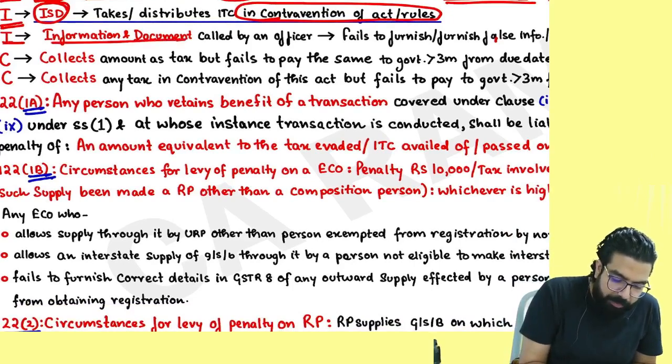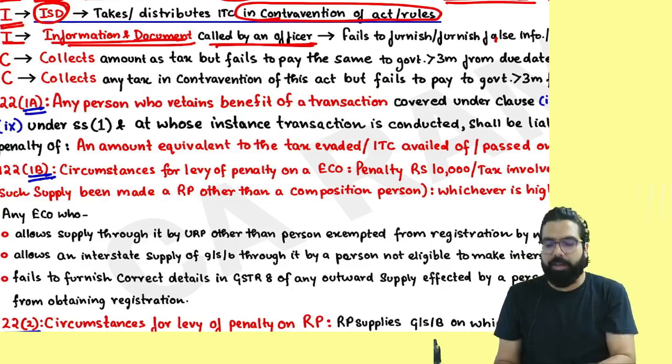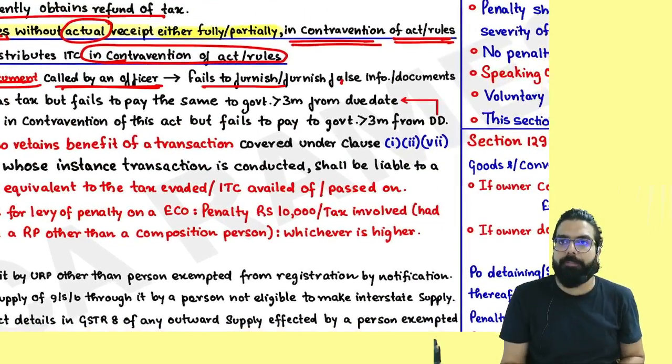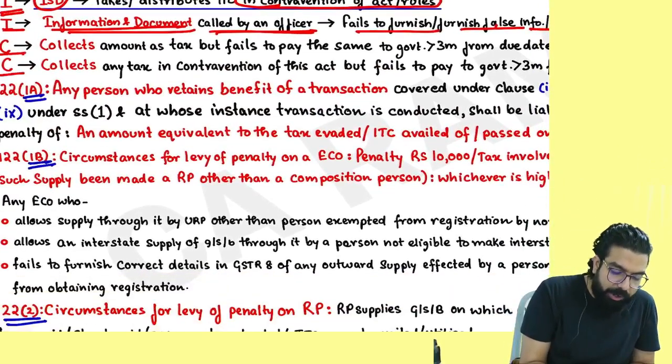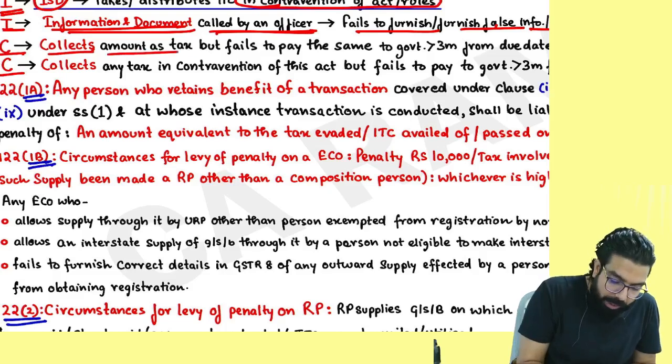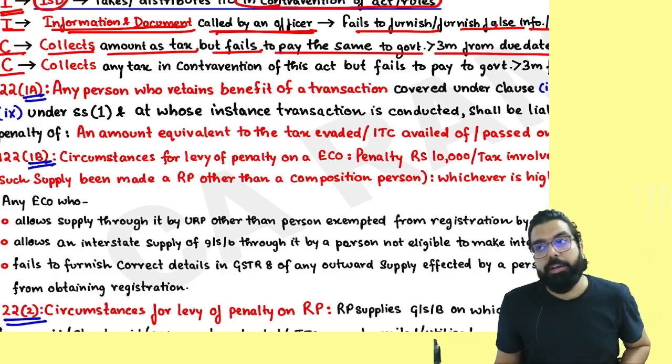I for information and document which are called by the officer. Officer told you to give some information. You failed to furnish the document, or you furnish false information or document, then also you will be liable for a penalty. C for you collect amount as tax, but fail to pay the same to the government greater than 3 months from the due date.